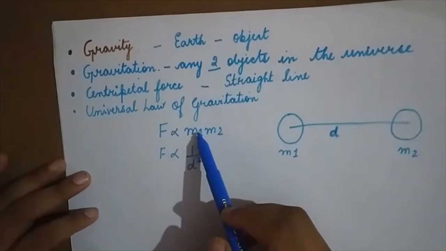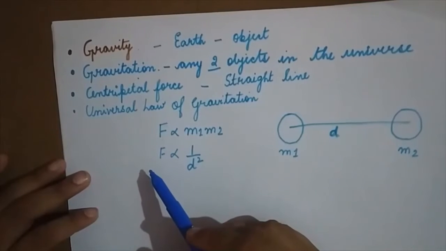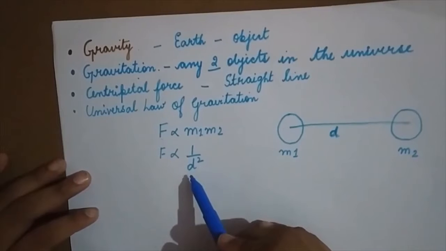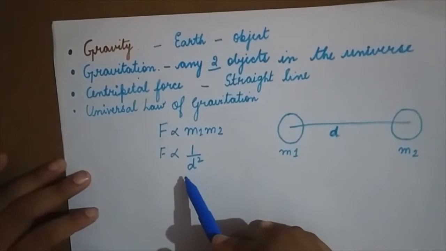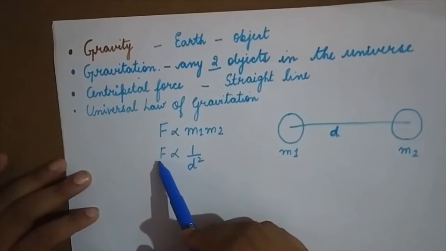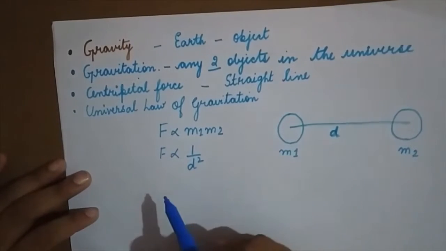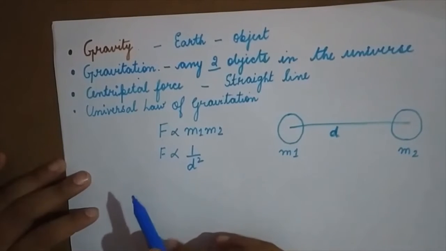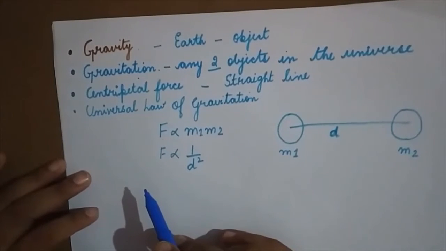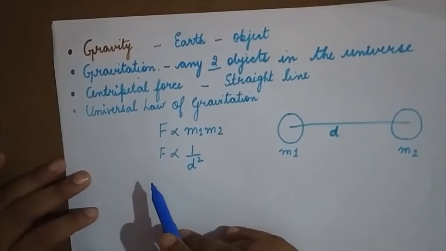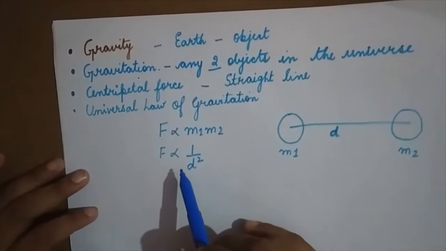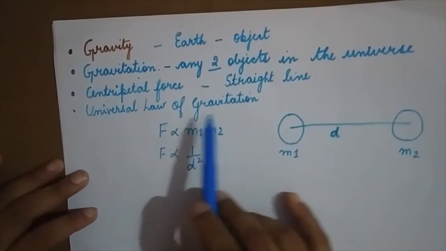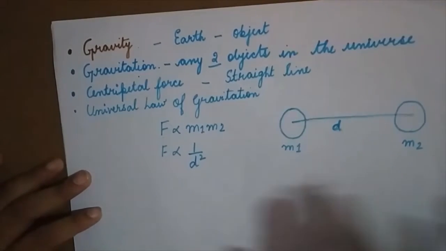So if one factor is increasing, the other will also increase. And it is inversely proportional to the square of the distance between them. It means that if one factor is increasing, the other will decrease. Suppose the distance is more, then the force of attraction between the two objects will decrease. More the distance, less will be the force. This is the universal law of gravitation.